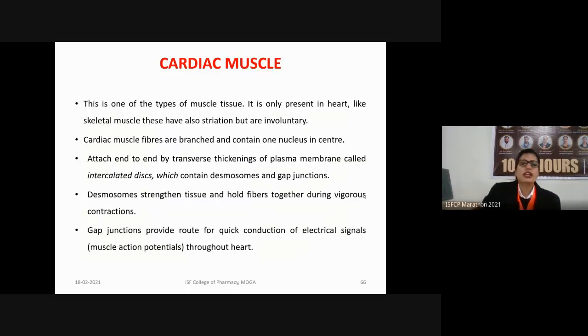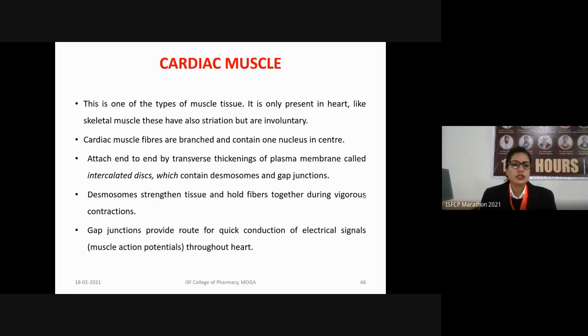Next type of muscles we have is the cardiac muscle. As the name suggests, these muscles are present only in the heart. Like the skeletal muscle, whenever we see them microscopically, the striations are present, but unlike the skeletal muscle, they are involuntary in nature. That means they are not under our conscious control. We cannot move cardiac muscles whenever we want.